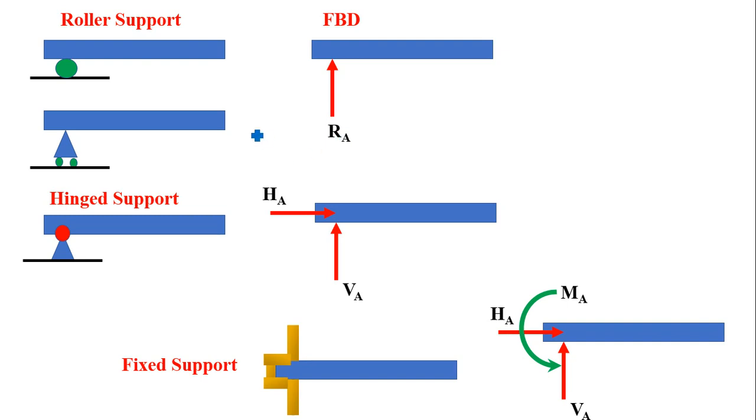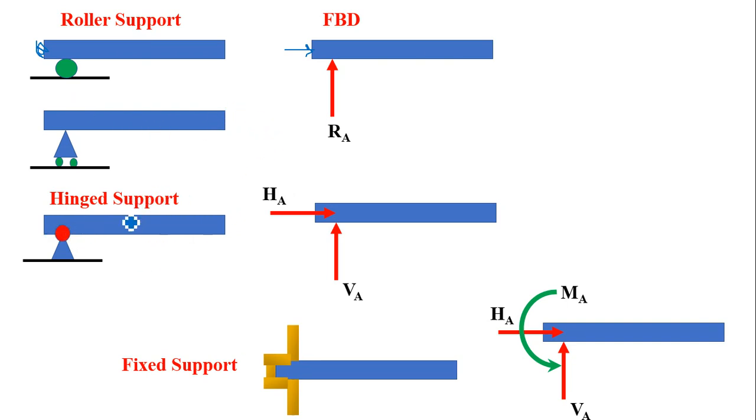For example, if this roller is located somewhere here, then the reaction will act perpendicular to that, along this direction. So based on the location of the support, the reaction is shown perpendicular to that plane.